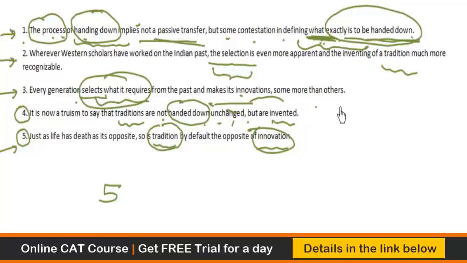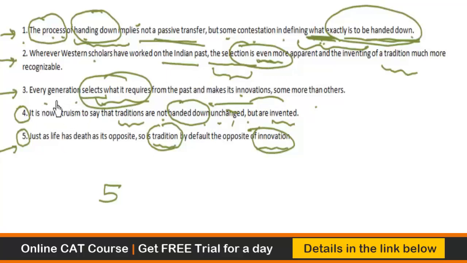Some do it more than others. Wherever Western scholars have worked on the Indian past, the selection is even more apparent. So every generation selects, but for the Western scholars of the Indian past, the selection is even more apparent. So this even more apparent shows that there is some kind of comparison. So in Western scholars' case, the selection is even more apparent, and in every generation's case, the selection is done, but in Western cases, it is more apparent.